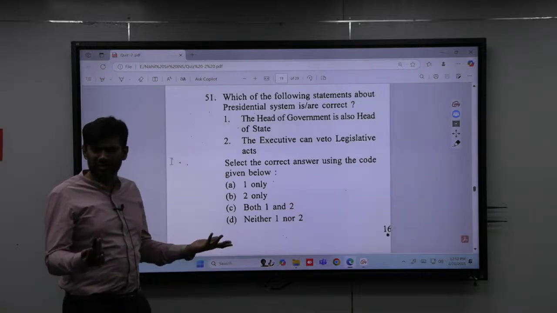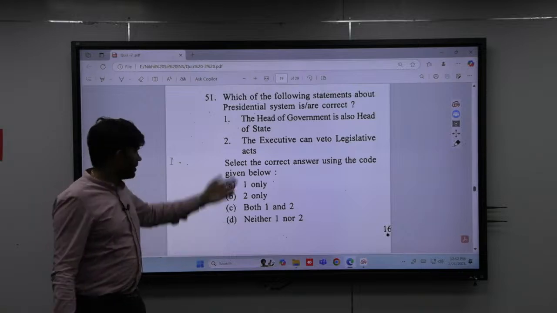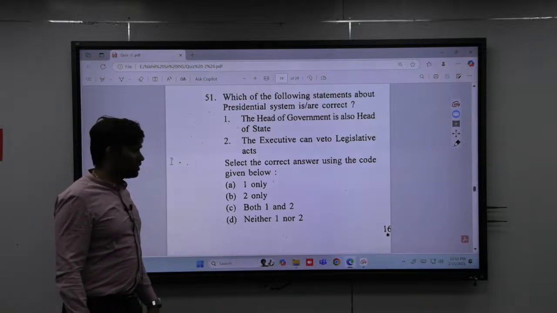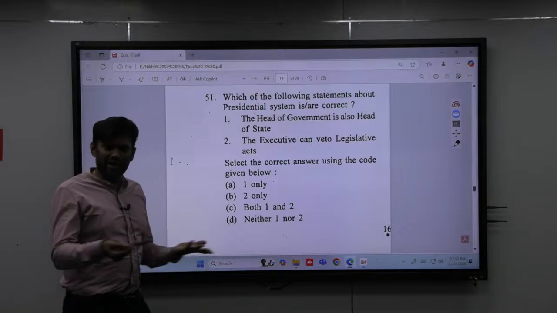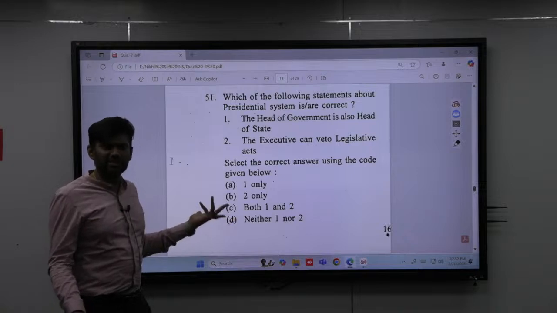Use common sense and link it with your books. Now, Trump has been elected President in America. Second statement, the executive can veto the legislative. You know, right? The American president has veto powers. Answer is what? Answer is C.